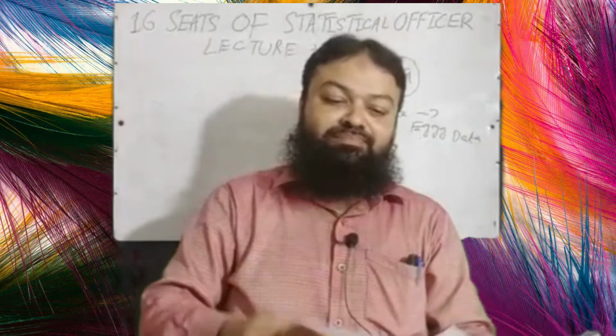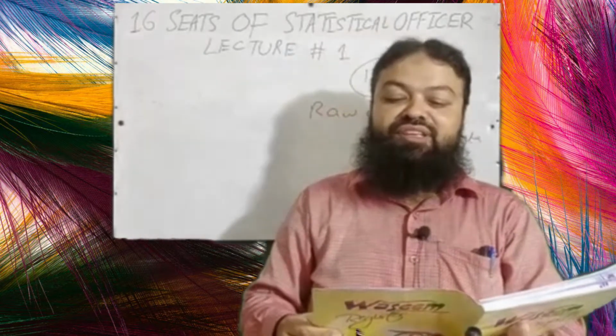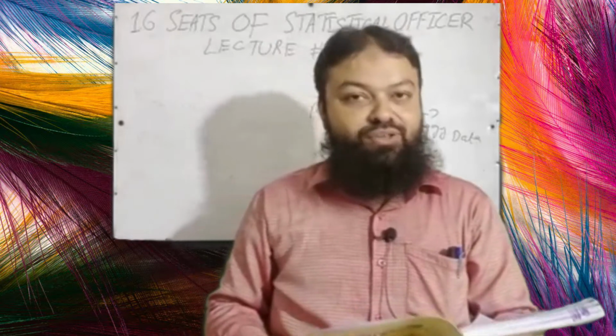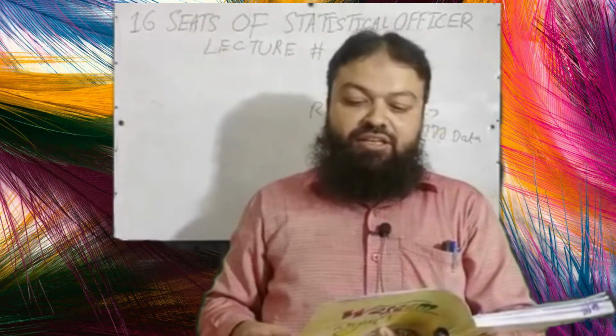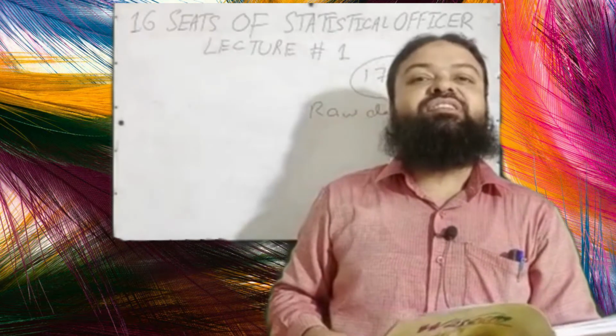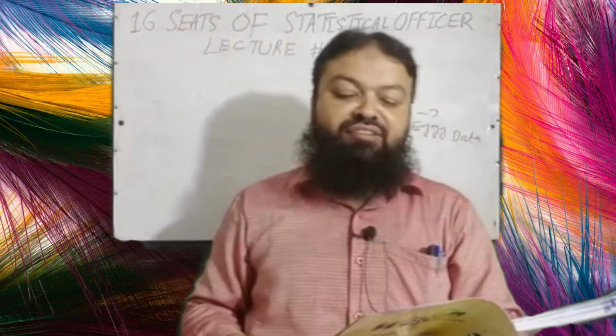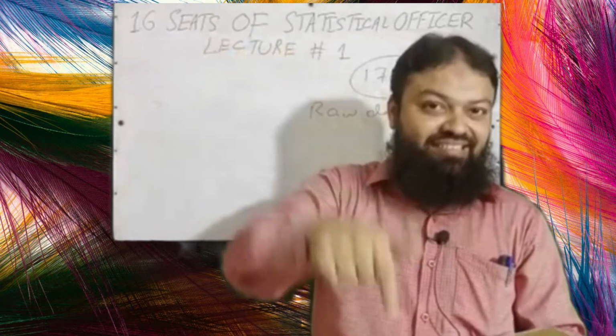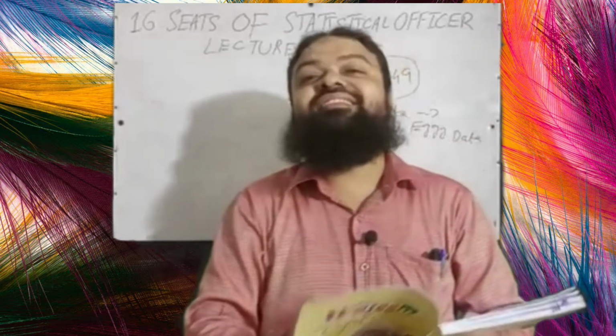Question number 18. Which of the following is not an example of primary data? A very important one. A. Mailed questionnaire, that is primary. B. Local correspondence, that is also primary. C. Indirect oral investigation, it is also primary. D. Survey results in newspapers and journals, it is not primary. That is the correct option. Actually, that is the secondary data.